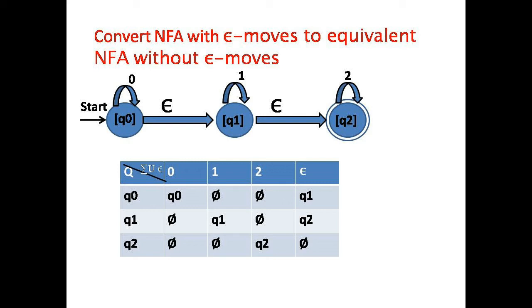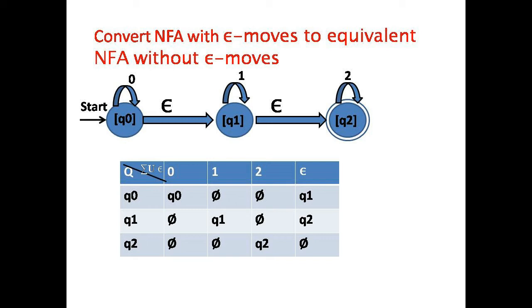Convert an NFA with epsilon moves to an equivalent NFA without epsilon moves, accepting the same language. Here the transition diagram and transition table are given. Q0 on the 0 symbol goes to itself. Q0 on epsilon goes to the Q1 state.